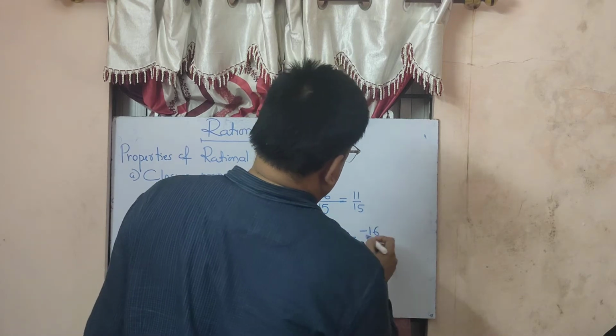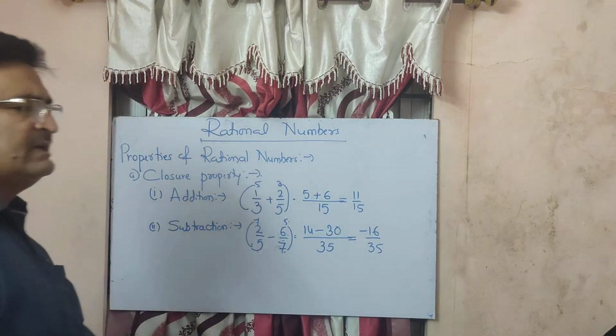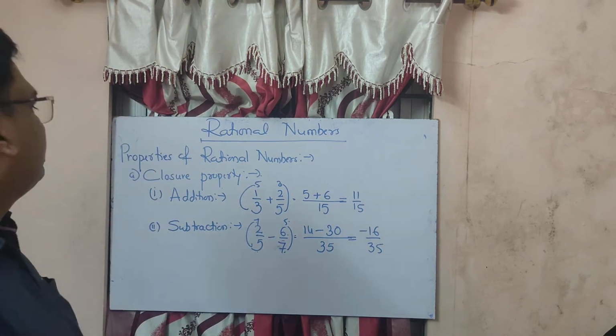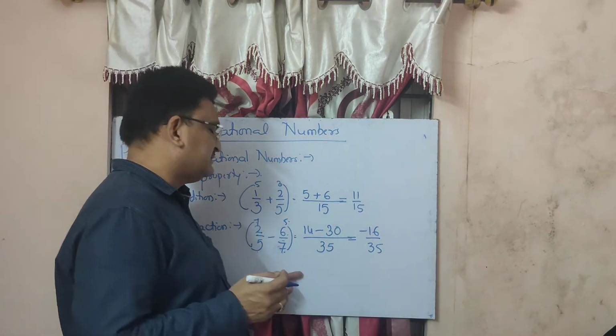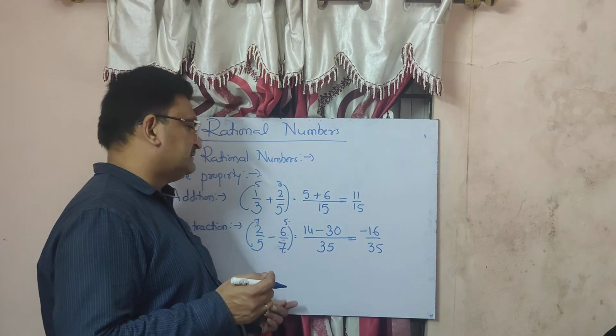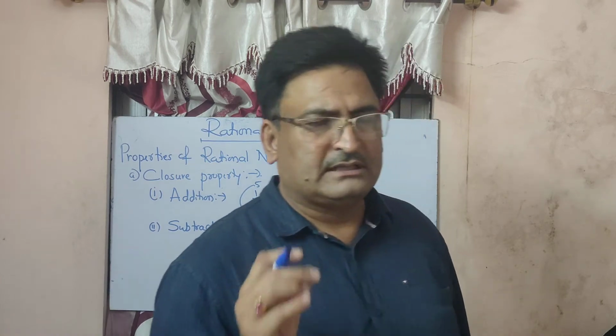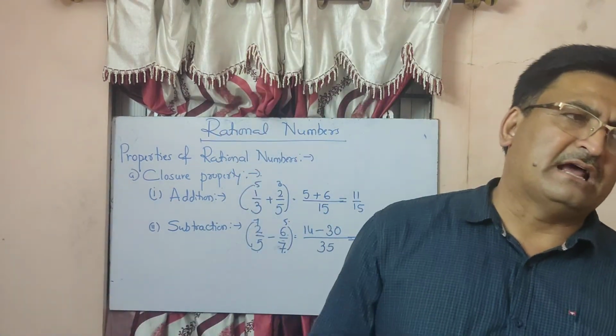So what is this minus 16 upon 35? Again, it is a rational number. Means if you subtract one rational number from another, the result will always be again a rational number.